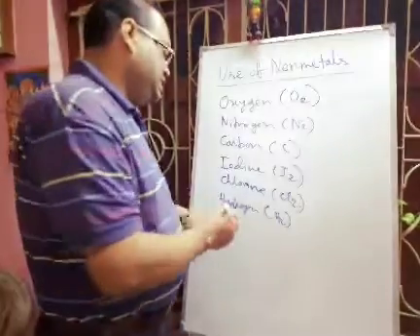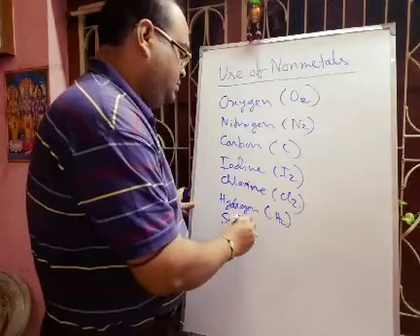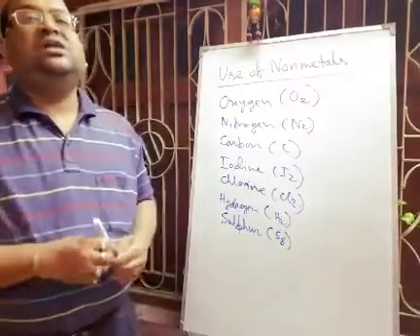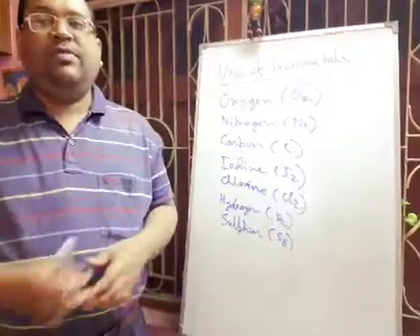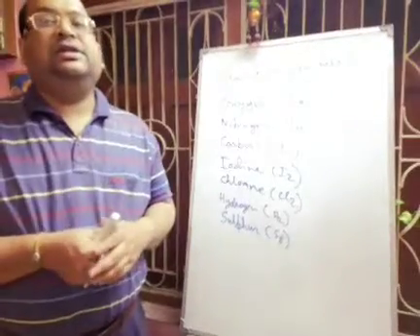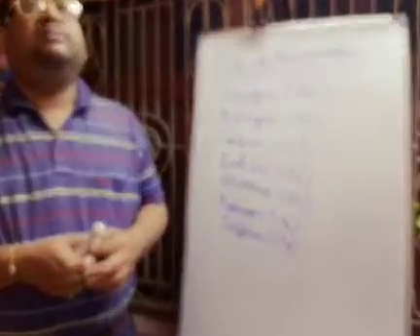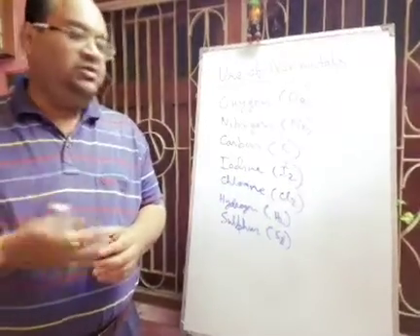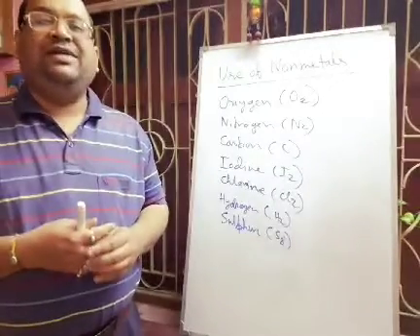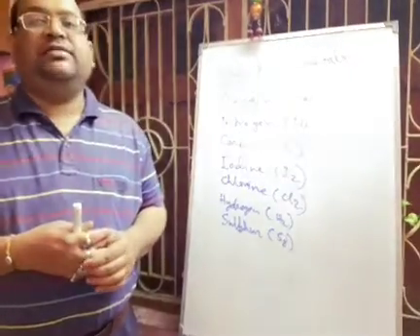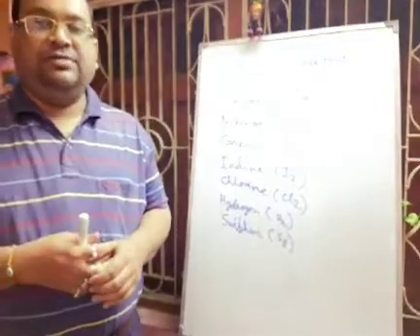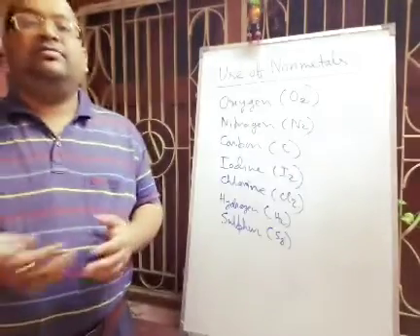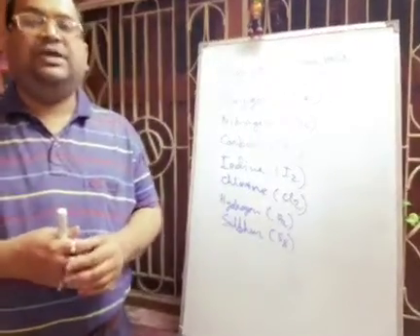Next we will discuss sulfur. Sulfur actually exists as S8, and it is a yellow colored solid. It is used in firecrackers, that means in Kali Puja, whatever you are burning, like Rasbati, Tubri, we have to use sulfur. Any type of mixture we use in firecrackers contains sulfur. By burning sulfur you produce sulfur dioxide, and from there you can prepare sulfuric acid.